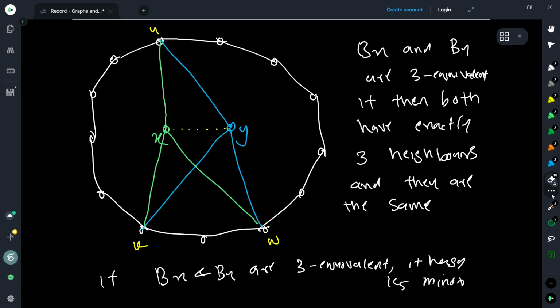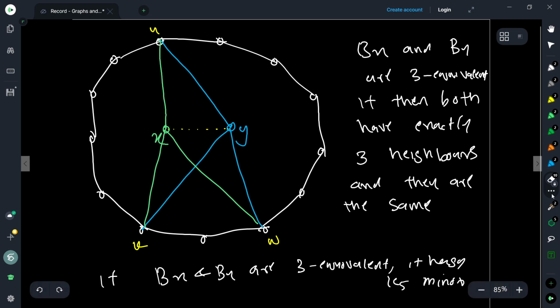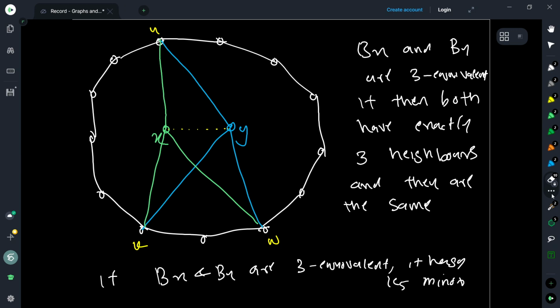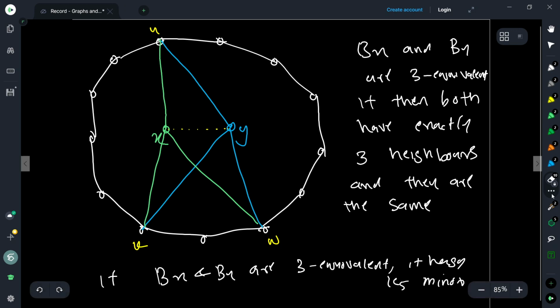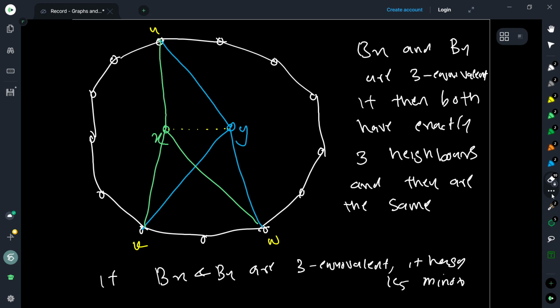So if that happens, of course, the only possible drawing is x, y, and then x's neighbors in the cycle and y's neighbors in the cycle. No matter what you're going to do, the drawing will be looking exactly this way, right? So Bx and By are three equivalent. Then you can see that the graph has a K5 minor together with the edge xy. Okay. If you add xy, then you will see that the graph contains a K5 minor. Again, come up with the K5 minor. From this, construct this minor.